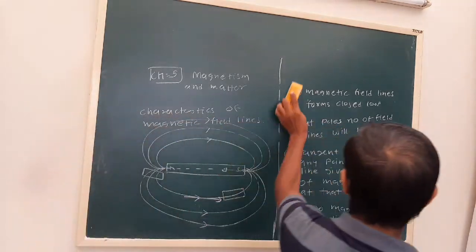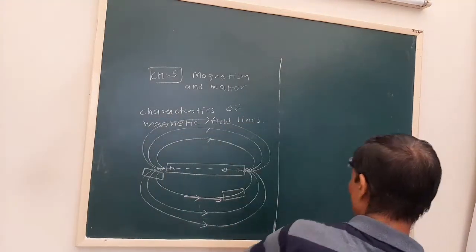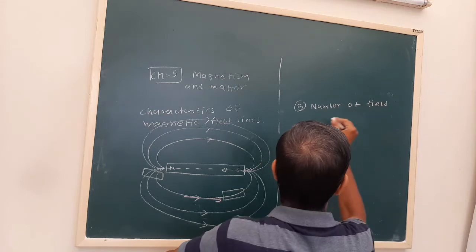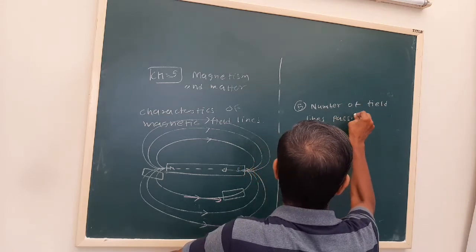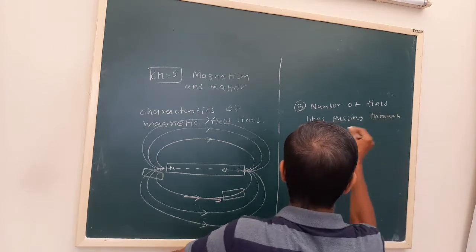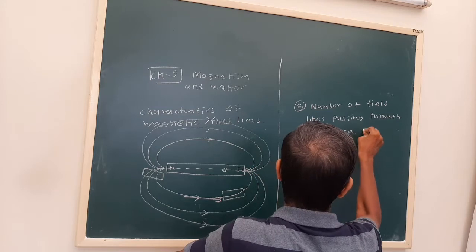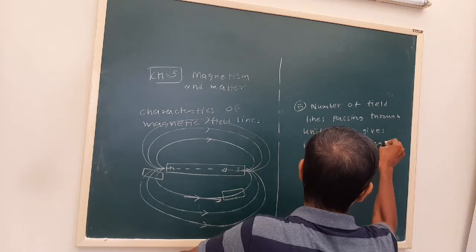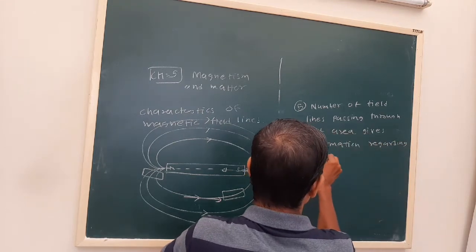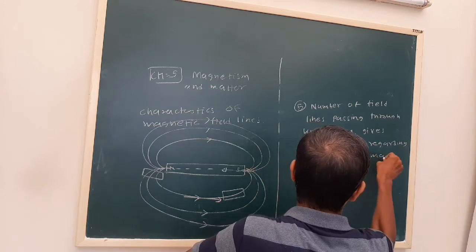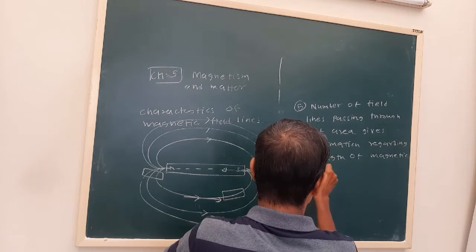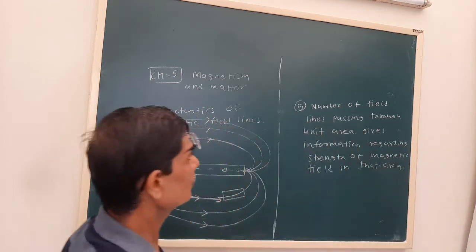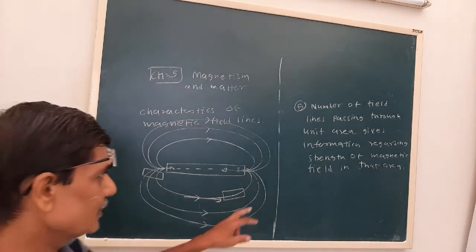So we can write the statement: the number of field lines passing through unit area gives information regarding the strength of the magnetic field.